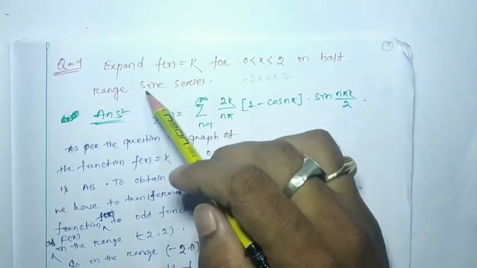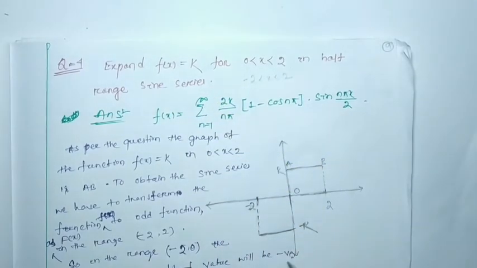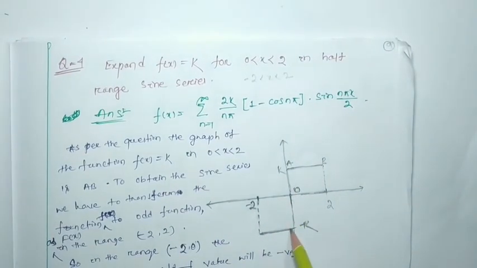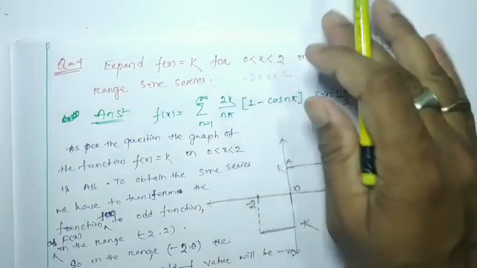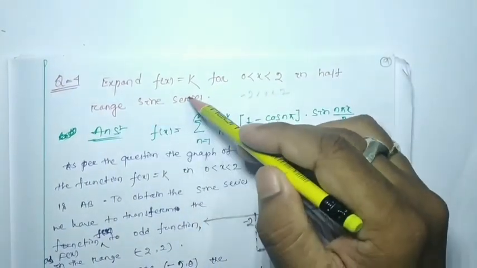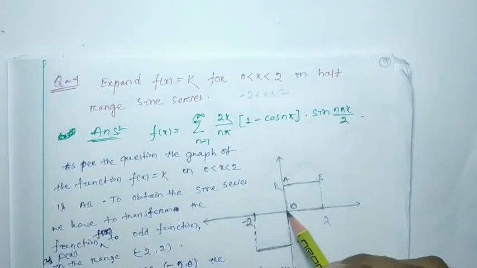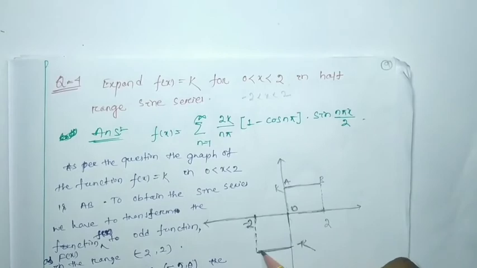If it is asking for the sine series, then between minus 2 to 0 the value will be minus k, and 0 to 2 it is k.